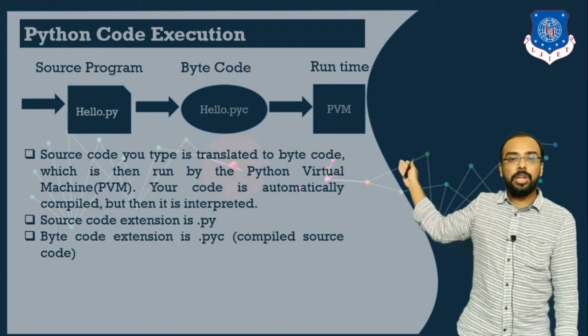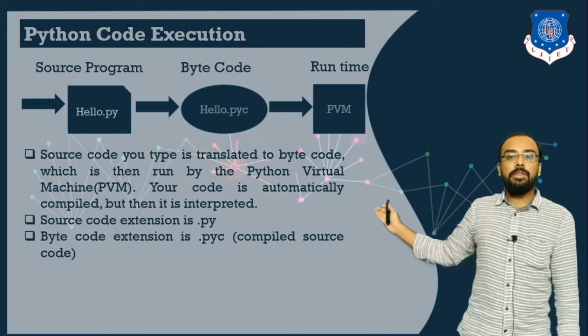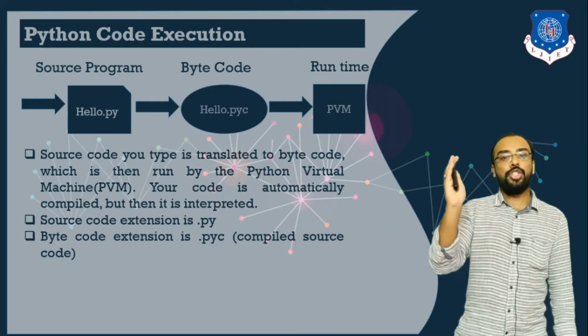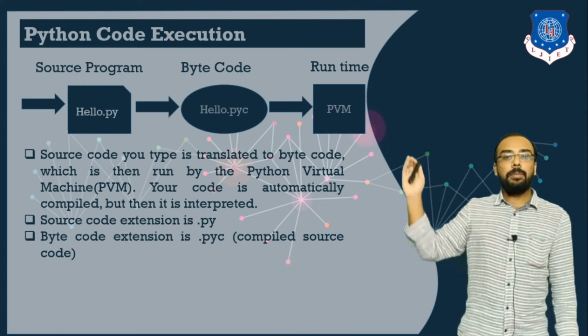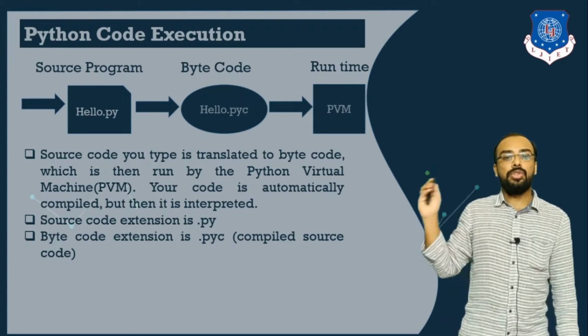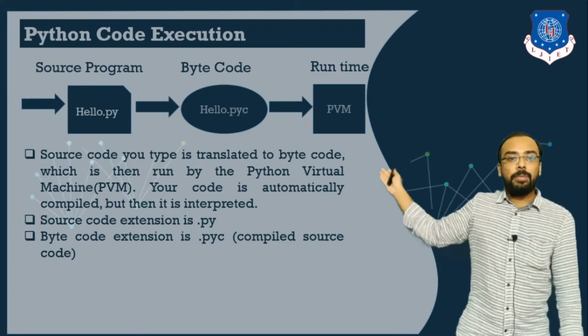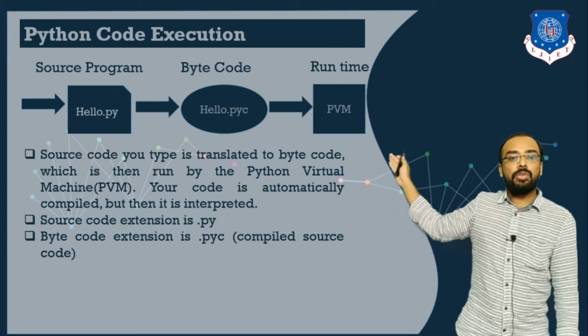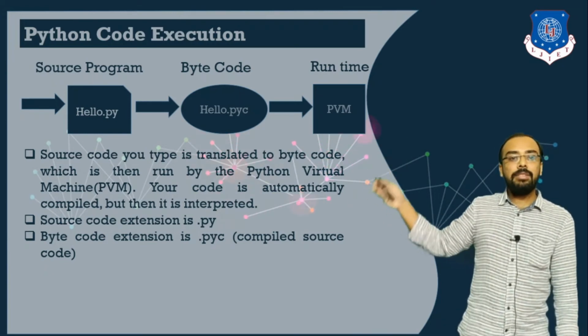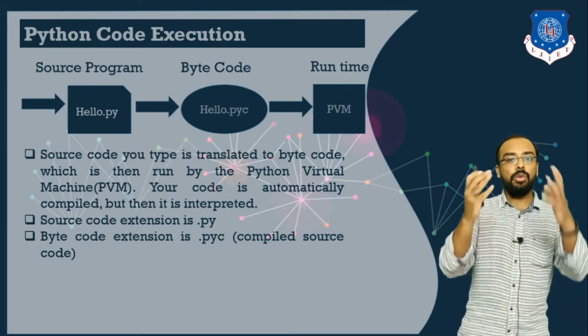Now this particular code will be given to your runtime environment. If you are aware of Java, there was the JVM. Similarly, here Python provides us the PVM, that is the Python virtual machine. Whenever your bytecode is available, it will be given to your runtime engine, that is the PVM, and the PVM will execute this particular code.